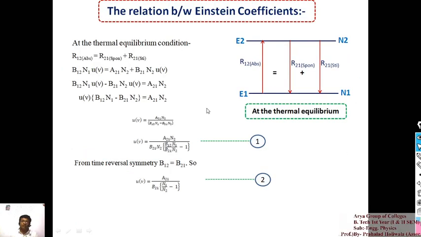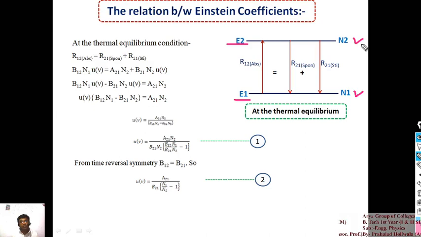Now the next thing is the relation between the Einstein coefficients. Here I am taking all the processes: absorption, spontaneous and stimulated emission. Suppose we have a two energy level system, where E1 is the ground state energy level and E2 is the first excited energy level, N1 is the population of the ground state and N2 is the population of the first excited state.